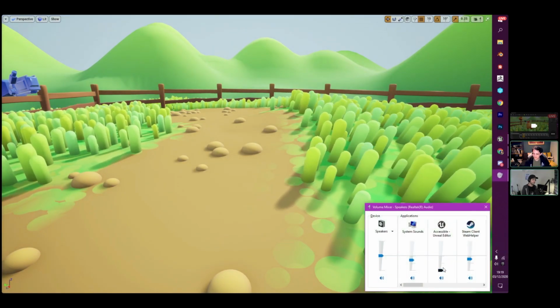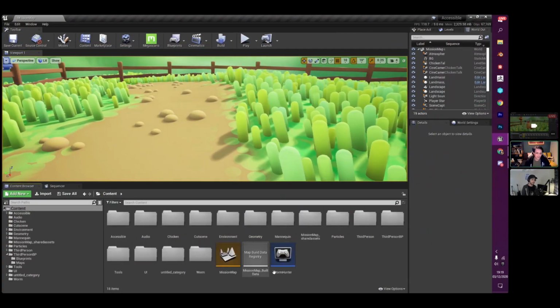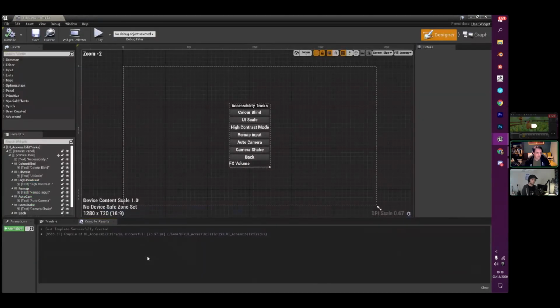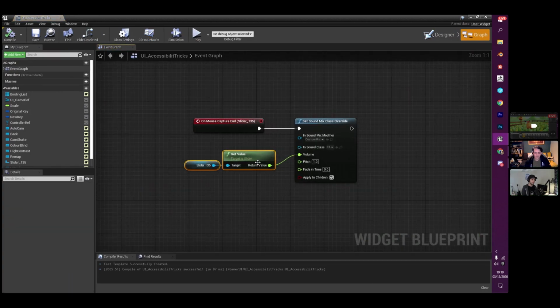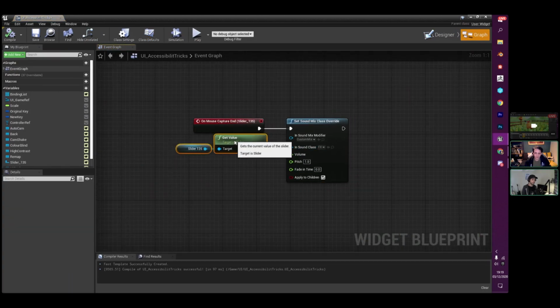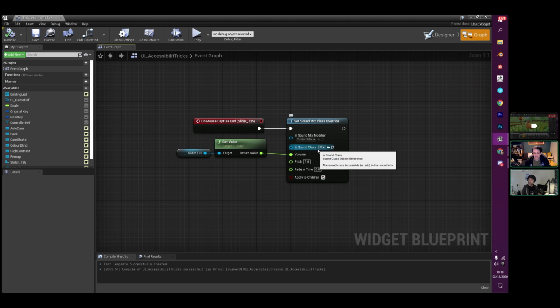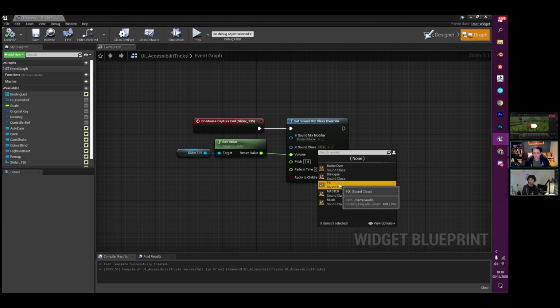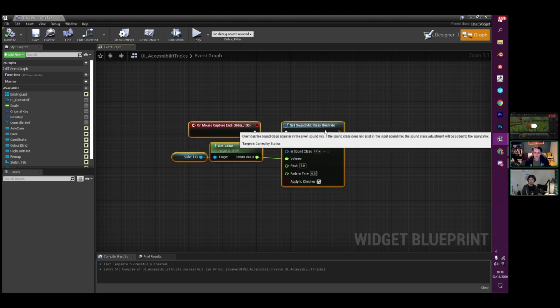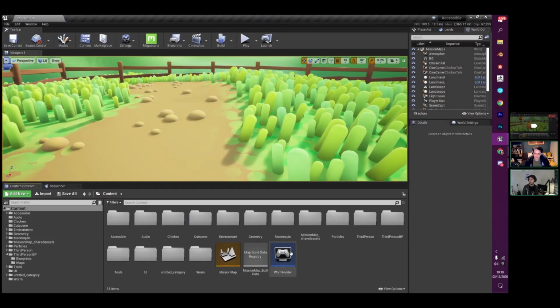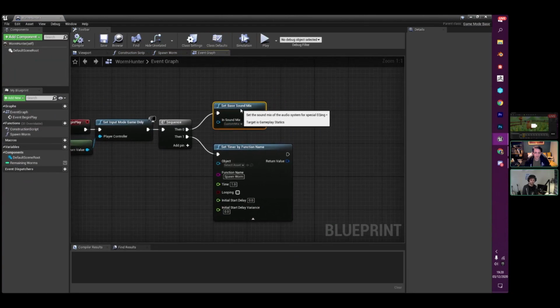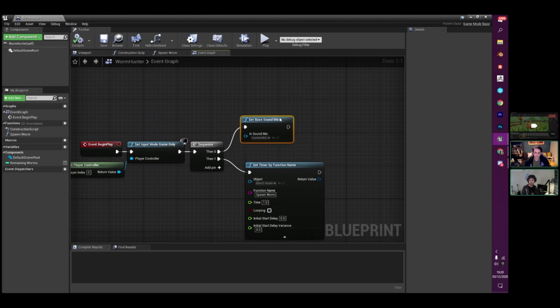And let's just turn that audio off. Then I'm just going to do this inside the accessibility options. The way that we set up the actual sound mix is for this control here, I'm getting that slider value and marking the class type that I want to affect, and then just adjusting my volume like so. Inside my game settings, I have a set base sound mix, which reads in the mixer type that I'm using, and then lets me specify. And that's all I actually need for that. Then I can start editing it.